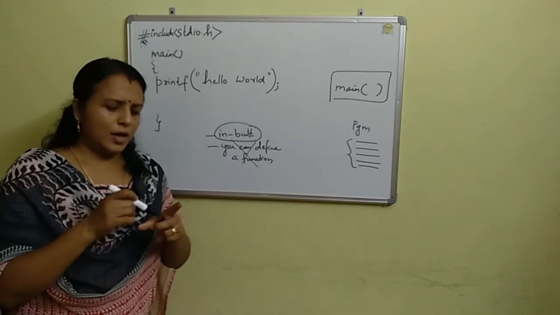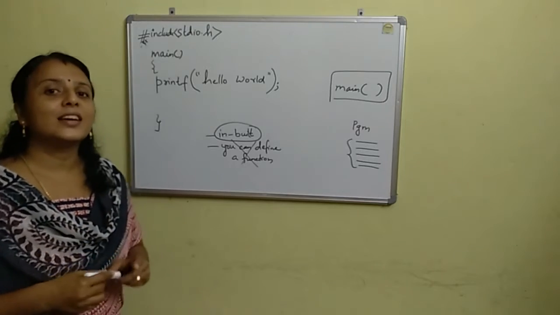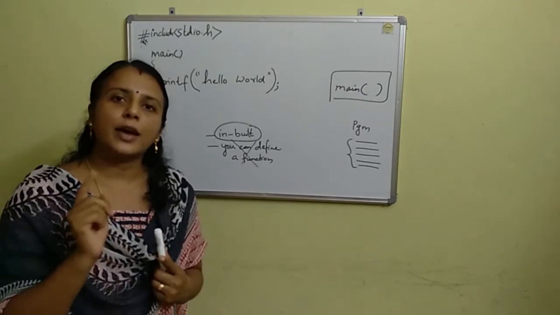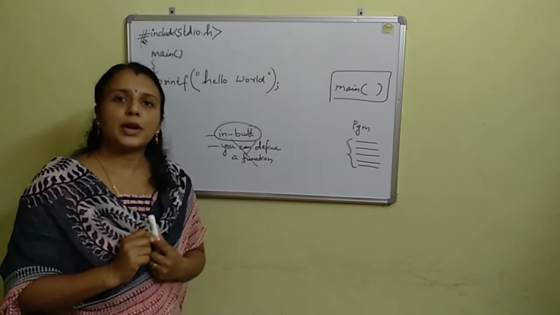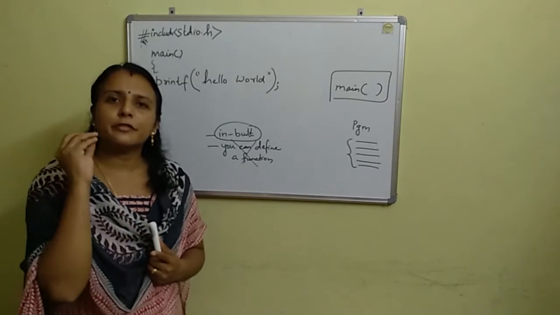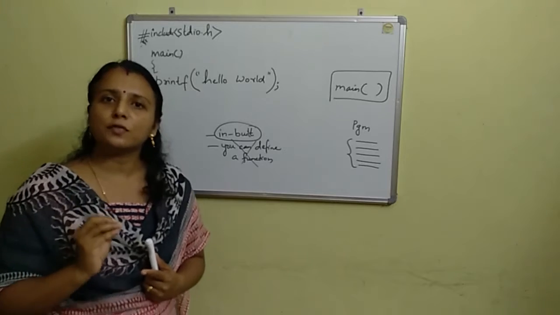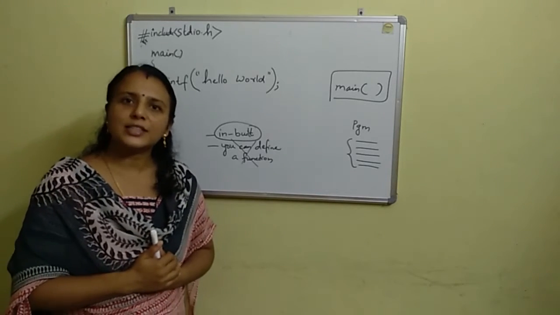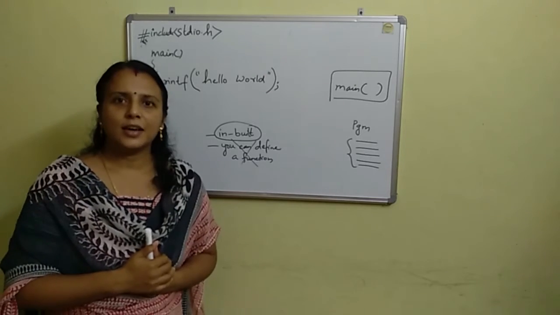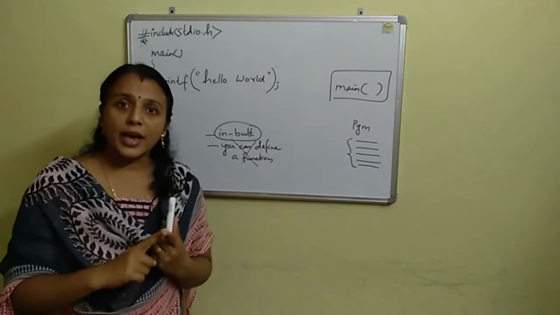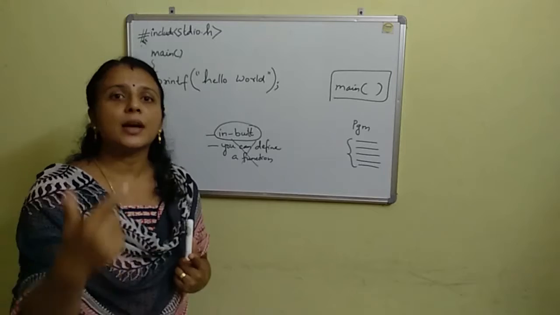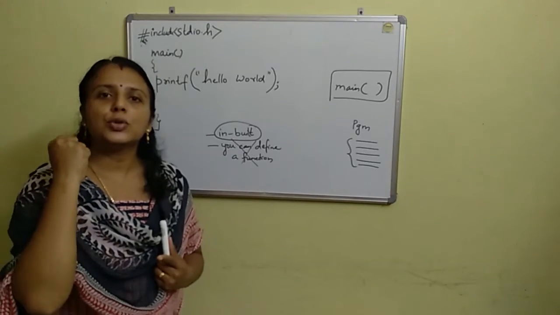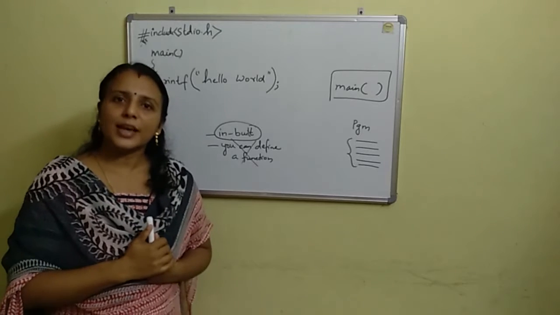Suppose let me take a very simple example. What do you have to do when you have to issue a book from your college library? What is the first basic thing you have to do? First, you have to enroll yourself in the college. Then only will you have the right to get a book from your college library.